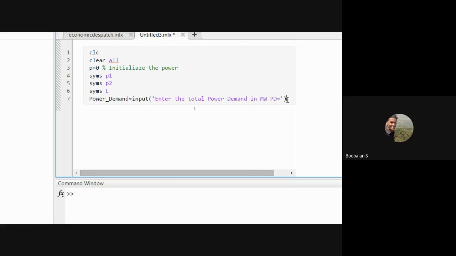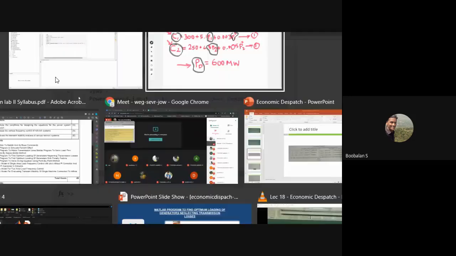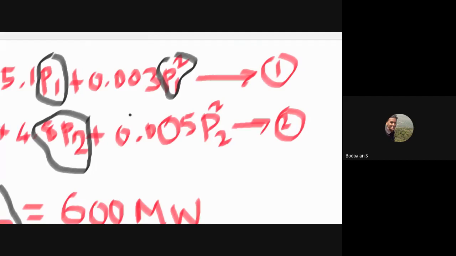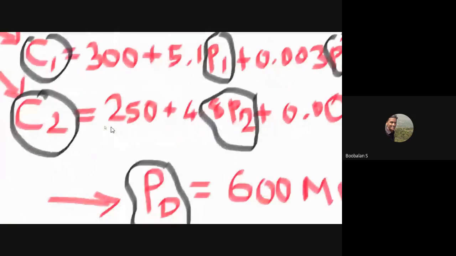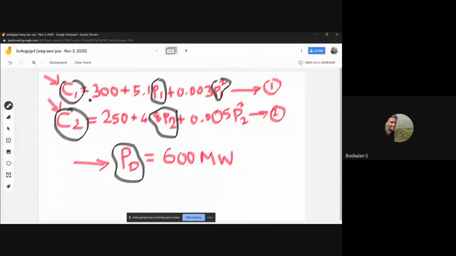Now it's time to create a cost function, right? So now actually I'm just going to use a variable called cost1, that is your cost function. I'm just going to bring it over here, right? This one is a cost function for my generator 1. So C1, right? Instead of using C1, you could use some variable name, then you could easily verify what actually C1 is.